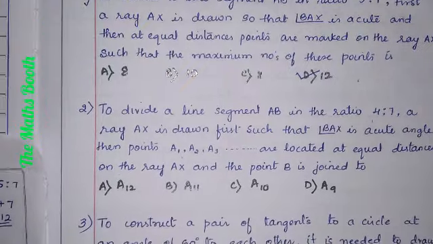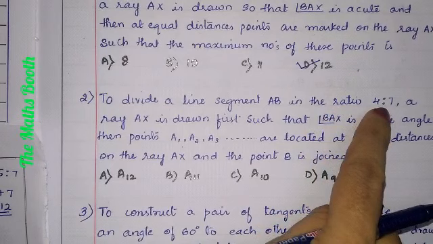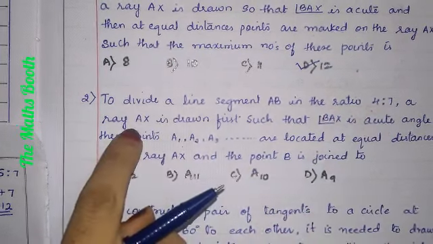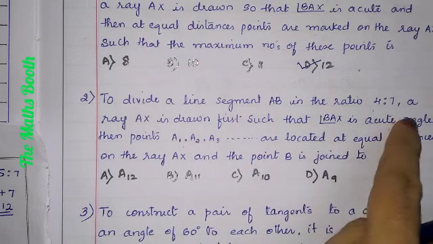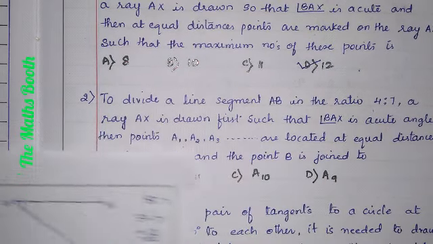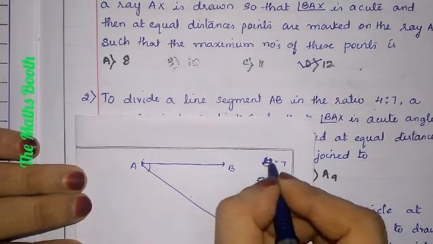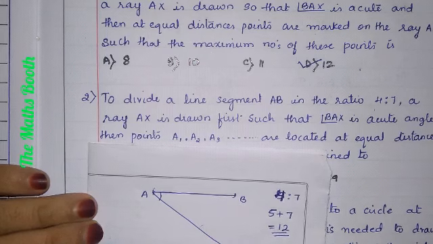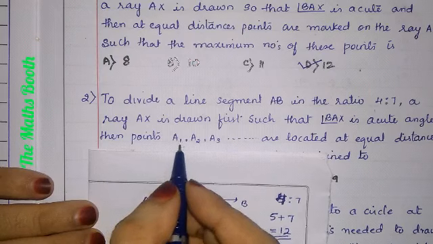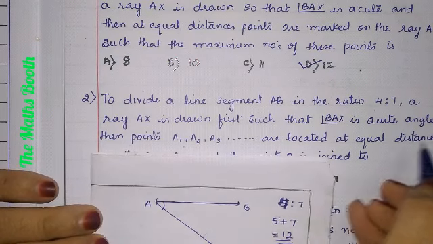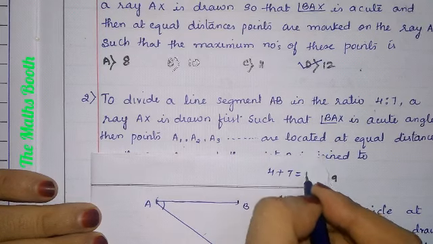Okay, here the next question is: to divide a line segment AB in the ratio 4:7, ray AX is drawn first such that BAX is an acute angle. Till here it is correct, same thing. But the ratio is 4:7 they have told. BAX is an acute angle. The points A1, A2, A3 are located at equal distance. How many points? 4 plus 7 is nothing but 11 points.